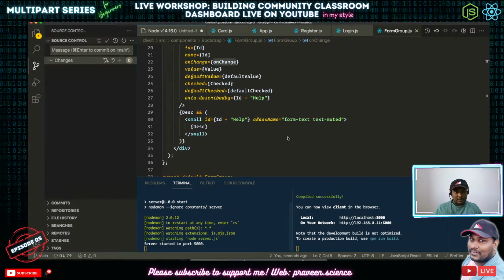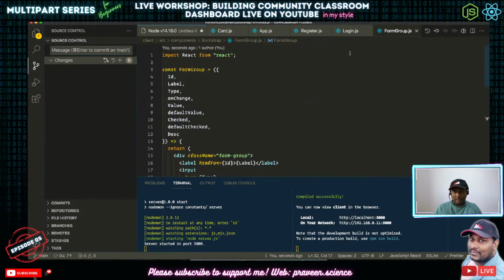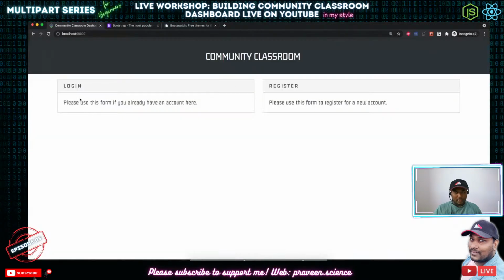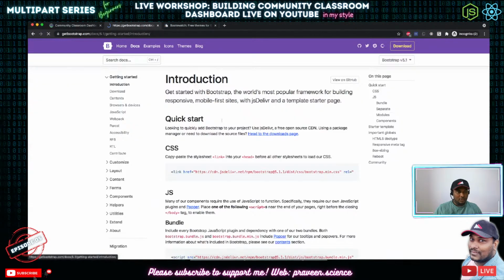I'll just put it as login then. It should be login. Fixed the naming convention. Cool. So now it should show login or register. Excellent. Now we need the forms. So what we are going to do is let's go with the forms.